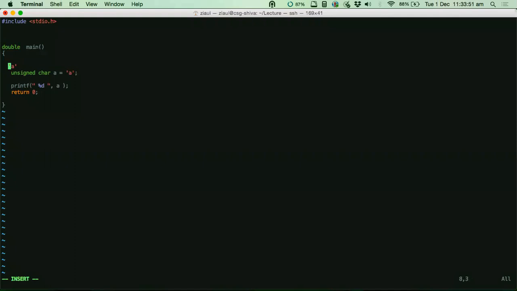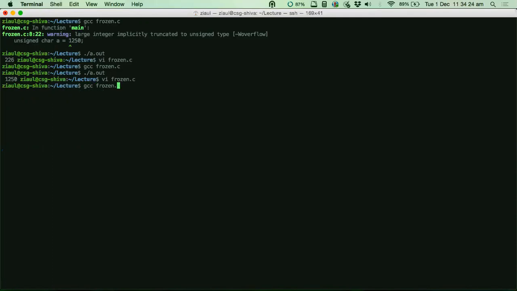So this is how you specify a character, by the way. You just use these single quotes. So when you say this, you are assigning the character A to this particular variable. Let me not use A, it will be confusing. Let me say Z. What this assignment is doing is, it's not storing the character per se, it is just storing the number that relates to this character as per the ASCII chart. So now if I just print out A, what I would see is the number 122.